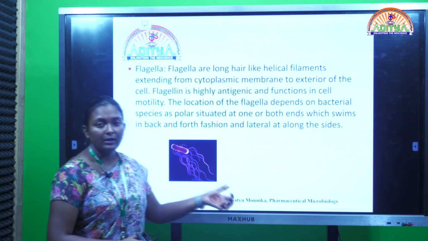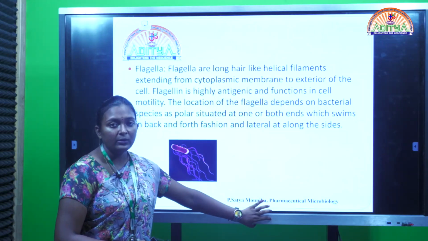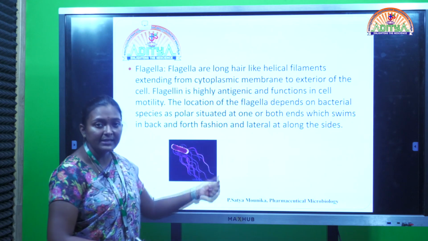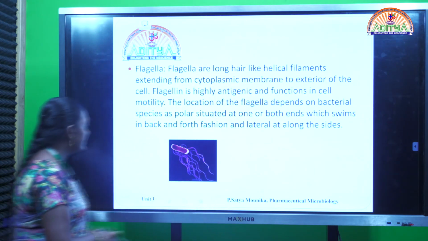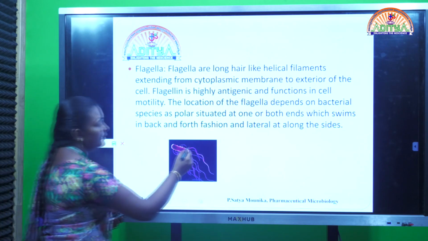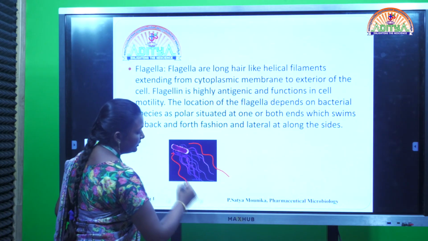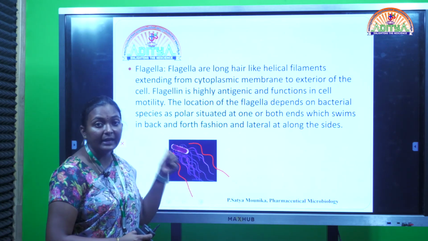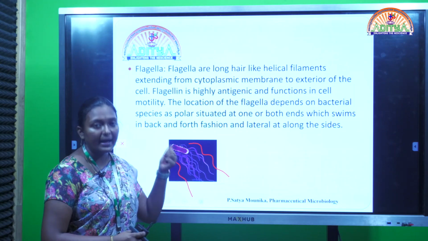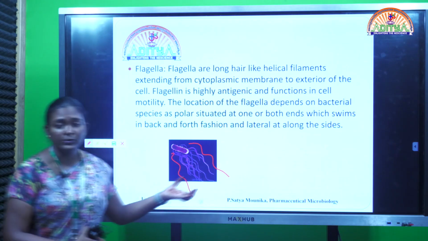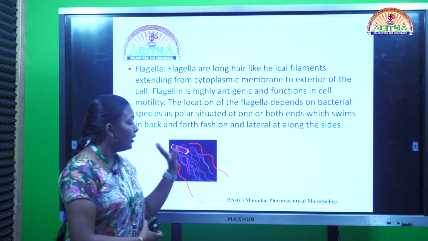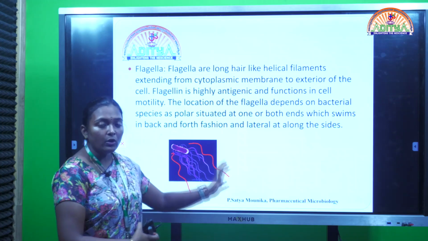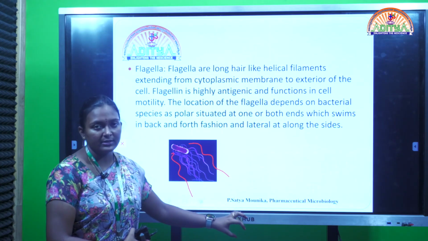Now coming to the next cell organelle. The next cell organelle is flagella, and these flagella are seen as long hair-like filaments. If you can see here in the slide, in the diagram, you can see the long hair-like filaments that are attached on the external surface of the bacterial cell. So these are mostly useful for finding a particular place for that cell and to attach onto a surface of a particular host cell.